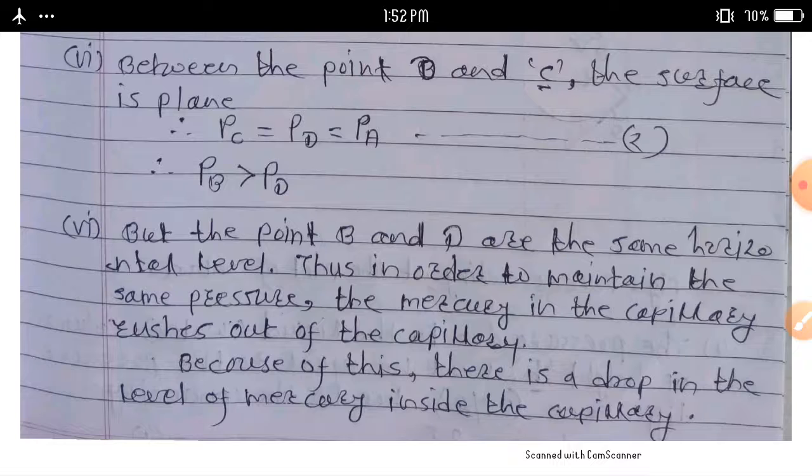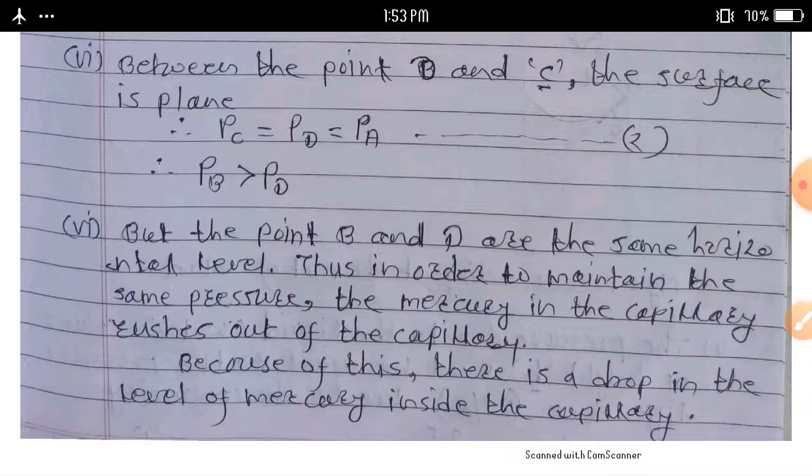Another question on this topic: explain the capillary action. We can explain two effects of capillary action. First, the liquid level can rise in the capillary, and second, the liquid level can fall in the capillary.